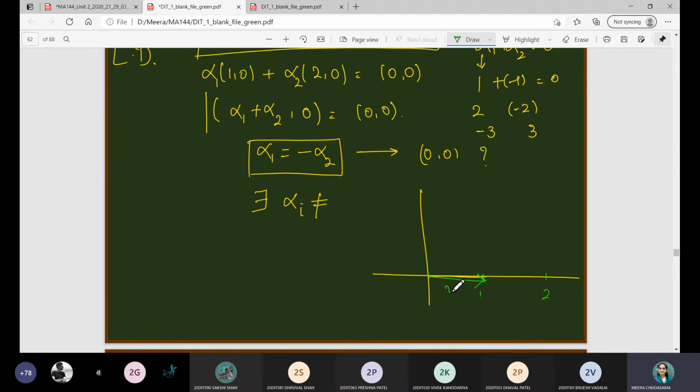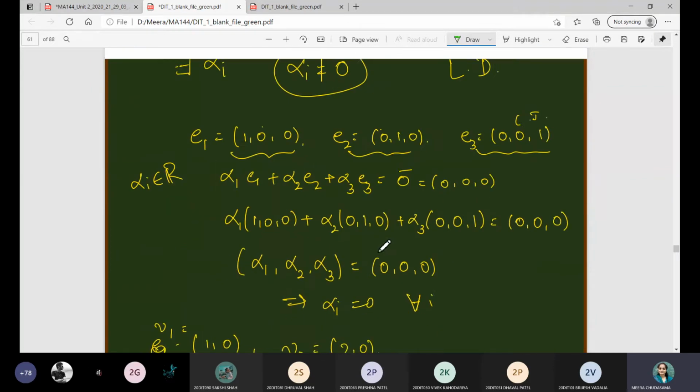So (1, 0) means this is your V1, and (2, 0) is another vector V2. Both are in alignment, so you can represent each in terms of the other. That means V1 I can write as 2 V2, and V2 I can write as 2V1, because in that case 2 into (1, 0) is (2, 0), so we get V2. Similarly, you can represent V1 as 1/2 V2, which means they are dependent on each other. That's why they are linearly dependent.